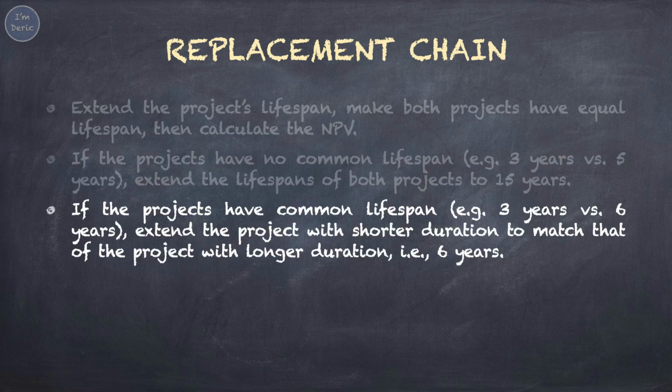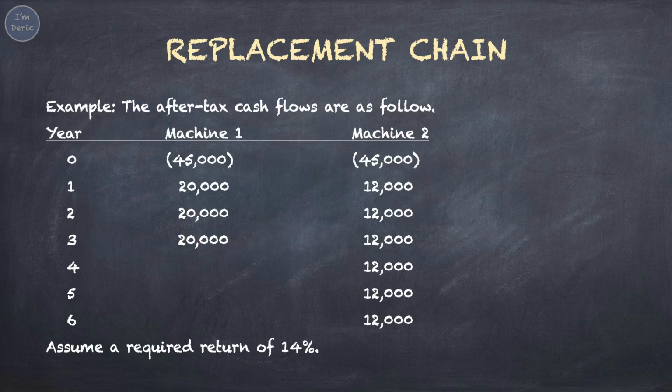If the projects have a common lifespan, for example, 3 years versus 6 years, then extend the lifespan of the project with the shorter duration to match that of the project with the longer duration, which in this case is 6 years. Refer back to the same example, but this time we'll apply replacement chain method. Machine 1 has a cash inflow projection for 3 years, whereas Machine 2 has a projection for 6 years. To align the two projects with equal lifespans, we'll need to extend the lifespan of Machine 1 to 6 years.